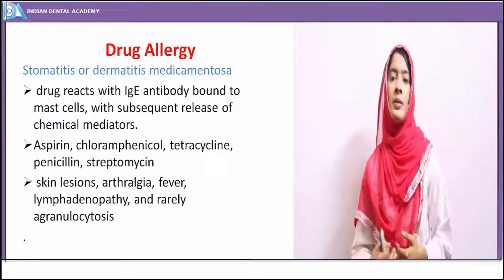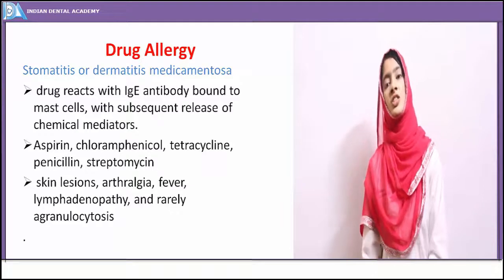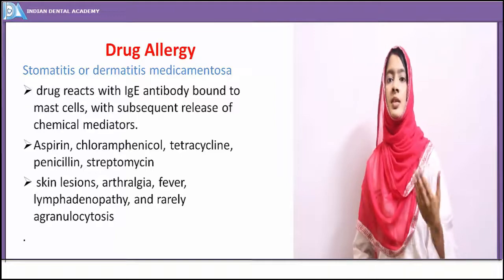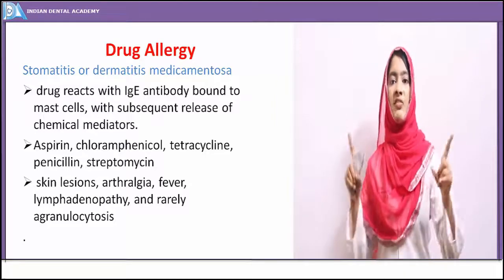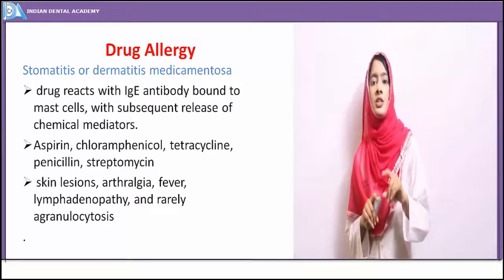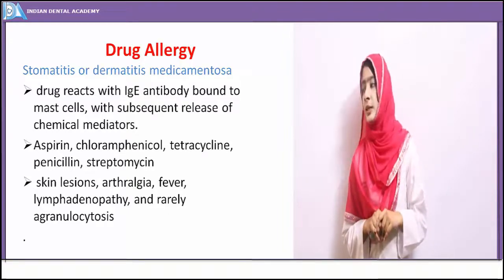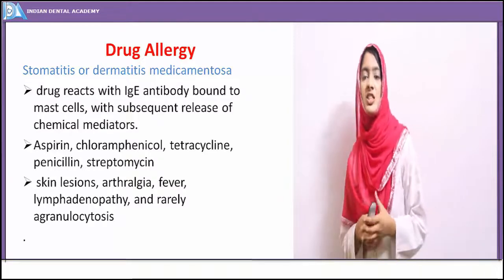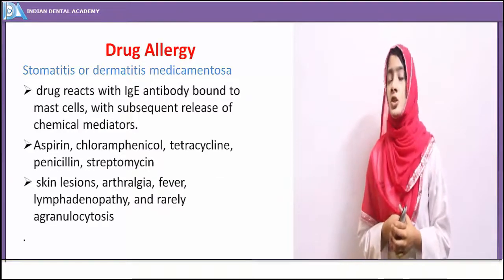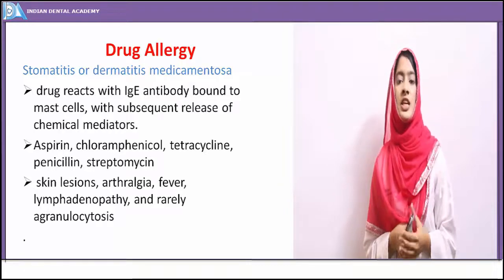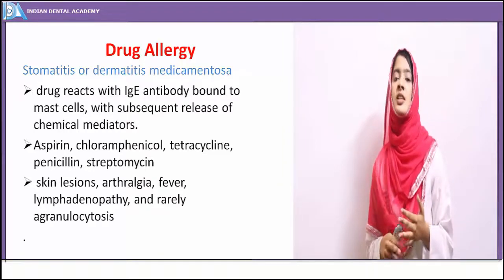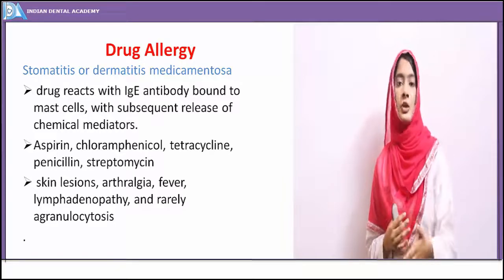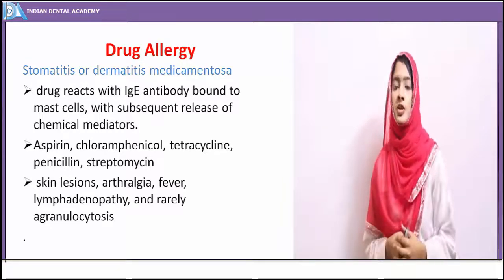Once the drug is absorbed, the individual shows manifestations within a few hours. Initially, the erythema or the sensitivity reaction begins like a wheal and flare lesion, as we call it. Just the redness begins initially. So what happens, the IgE-mediated hypersensitivity reaction occurs whenever the drug is taken. So this IgE-mediated hypersensitivity reaction leads to degranulation of mast cells, release of histamines, again release of inflammatory mediators, cytokines, interleukins. They are responsible for the progression of disease.